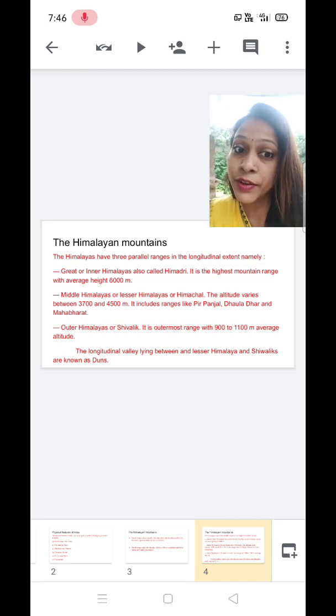Okay, an example is the famous Dehradun. Clear? So we got the parallel and longitudinal divisions. They are Great Himalayas, Middle Himalayas, and Outer Himalayas. And if you want to say the other names, Himadri, Himachal, and Shivalik. Clear? So these are the parallel divisions.